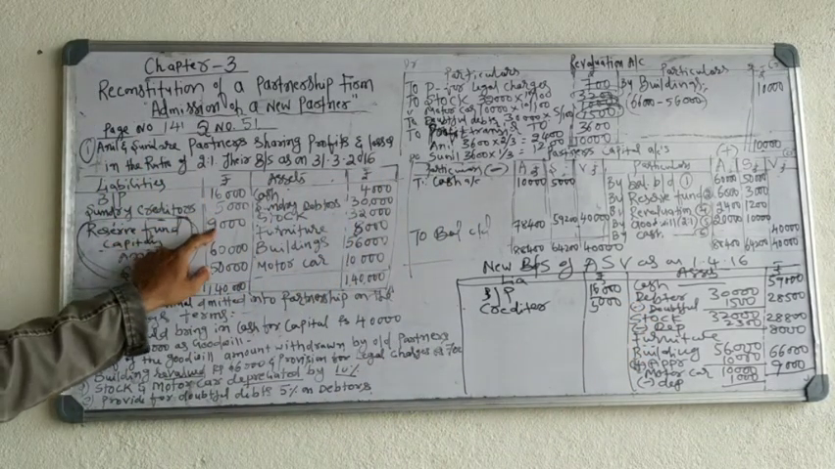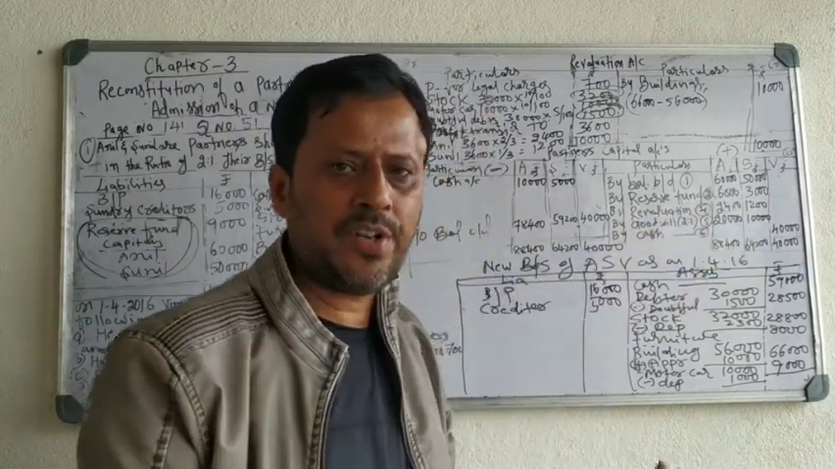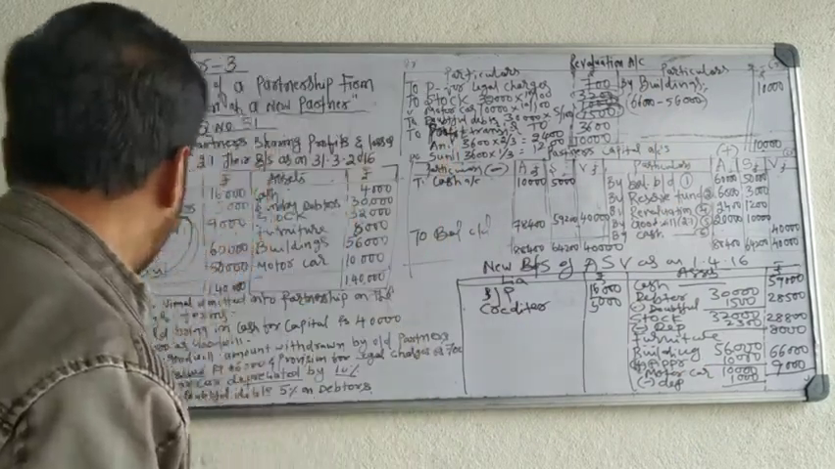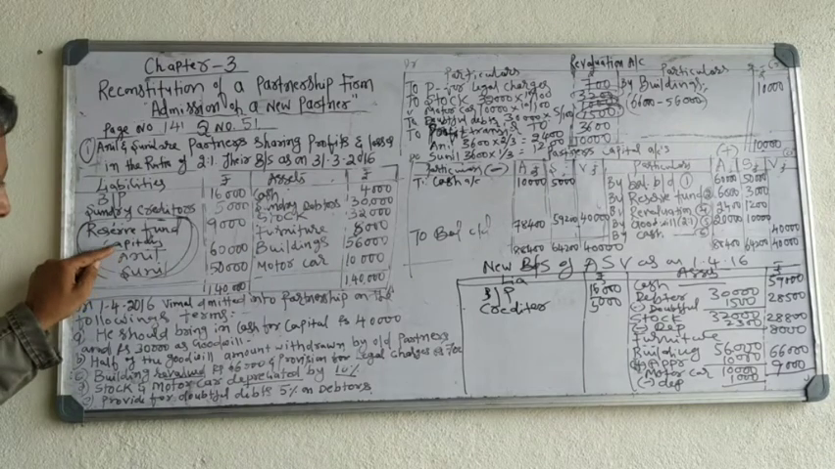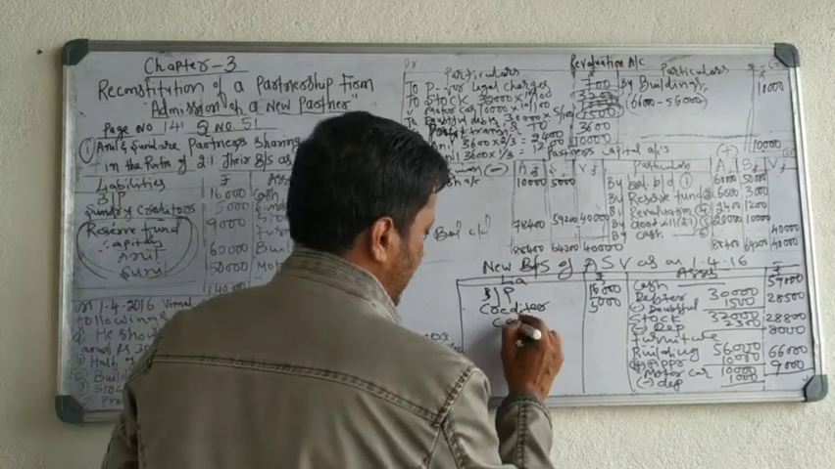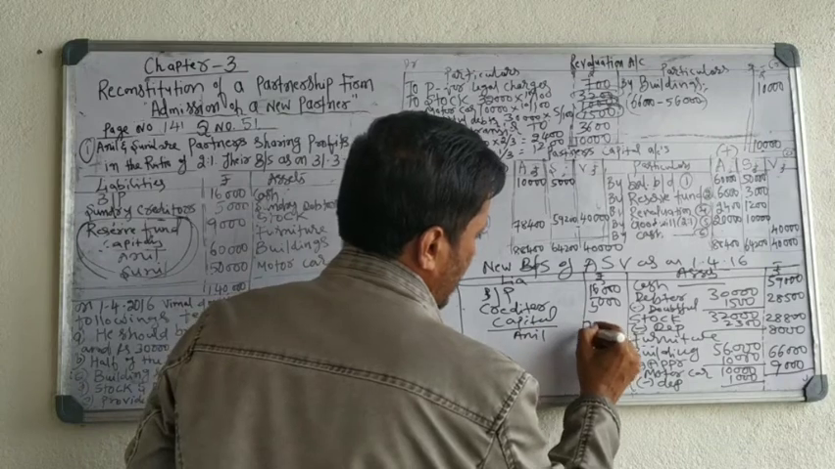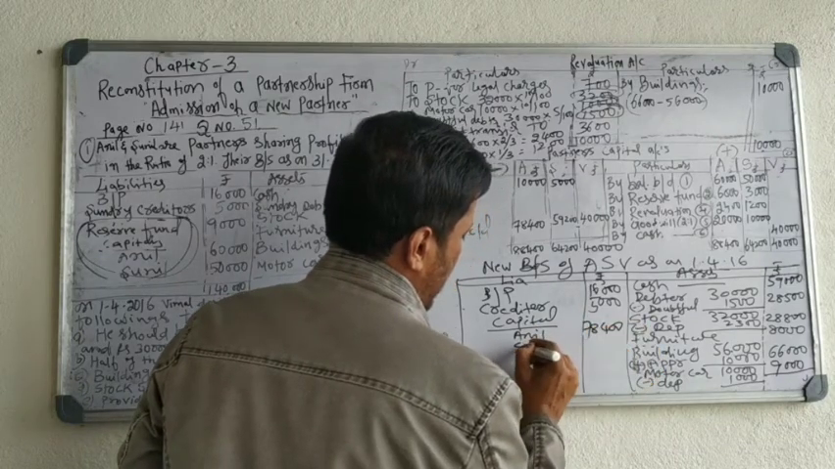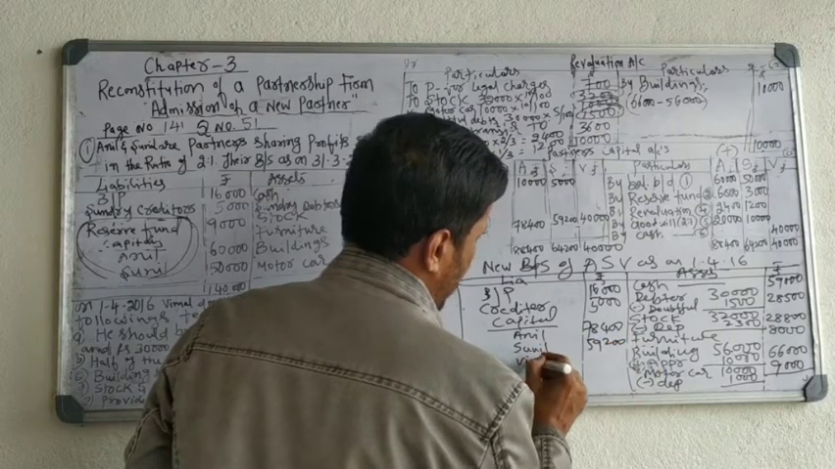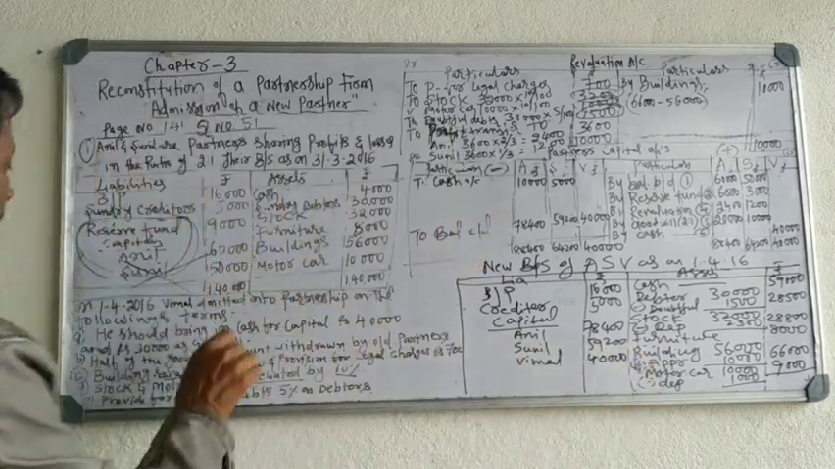Reserve fund, don't take it because it is transferred to partners' accounts. It is divided among the partners and already added to the partners' capital accounts. It is not a liability now. Okay. Capitals, Anil and Sunil: don't take the old capital. Take the new capital from the capital account. Anil 78,400, Sunil 59,200, Vimal 40,000. This is the capital. So we have taken all the entries.